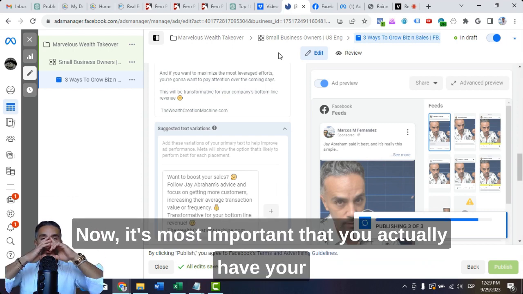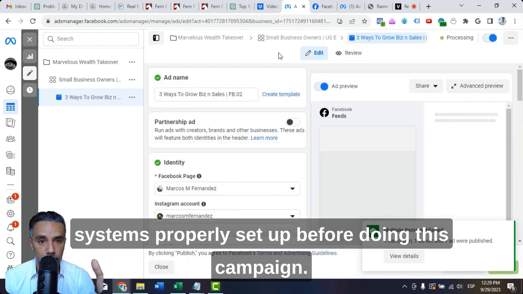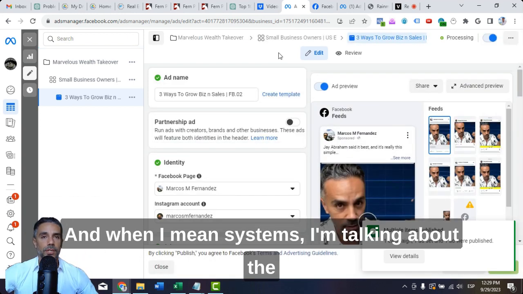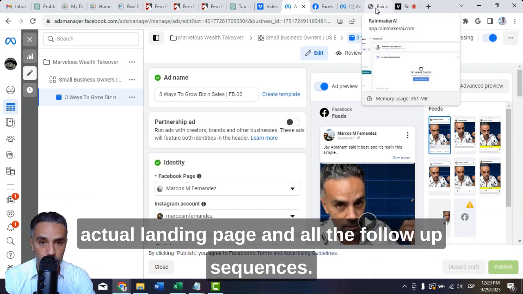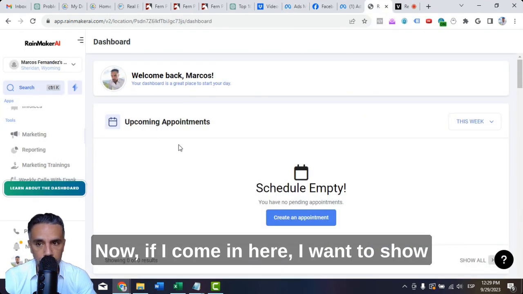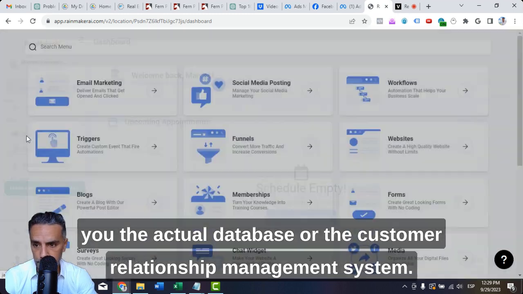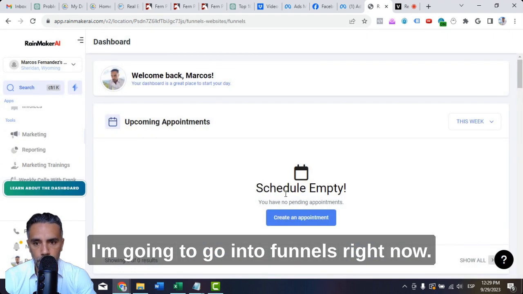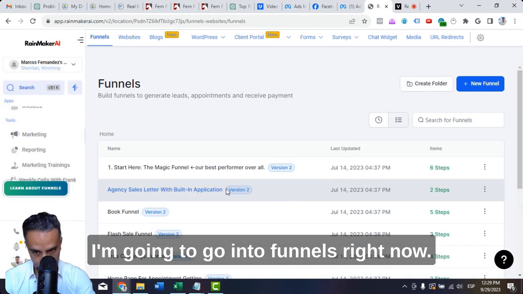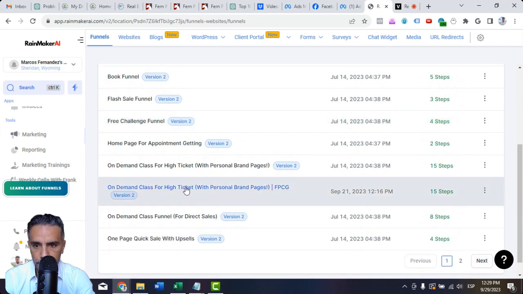Now, it's most important that you actually have your systems properly set up before doing this campaign. And when I mean systems, I'm talking about the actual landing page and all the follow-up sequences. Now, if I come in here, I want to show you the actual database or the customer relationship management system. Come in here. I'm going to go into funnels, right? Now, this particular funnel is, here it goes.